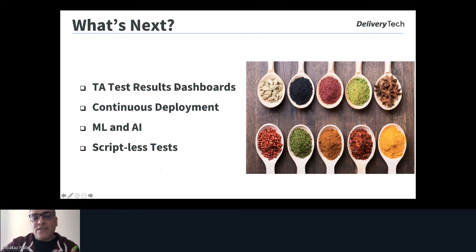We are starting to focus on creating a dashboard for our test results. We need to work on continuous deployment without any human interaction, because at the end, from the code change, we need to deploy the application to the Apple Store or Google Play Store. We are starting to think about implementing machine learning and artificial intelligence in testing. Maybe it will help us with scriptless testing, so we don't need to write all the test scripts, and we can create one tool to help us with this.